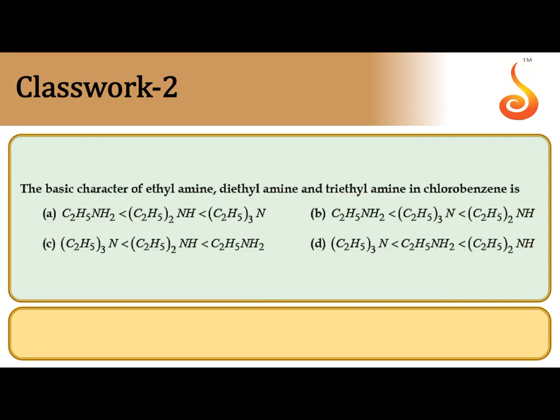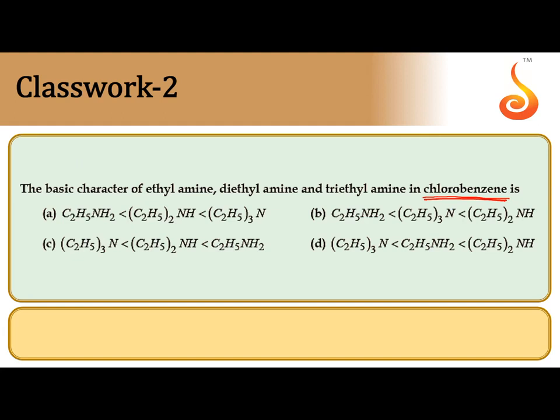The basic character of ethylamine, diethylamine and triethylamine in chlorobenzene, this you have to see. In water, the formation of hydrogen bonding can also influence the basic nature, but in chlorobenzene, hydrogen bonding with the solvent will not affect.